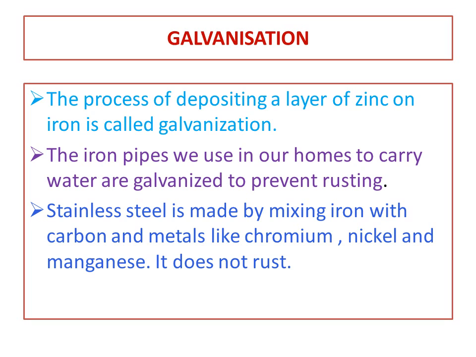Okay. Stainless steel is made by mixing iron with carbon. You know in your house stainless steel vessels are there, that will not rust. It is made by mixing iron with carbon and metals like chromium, nickel and manganese.